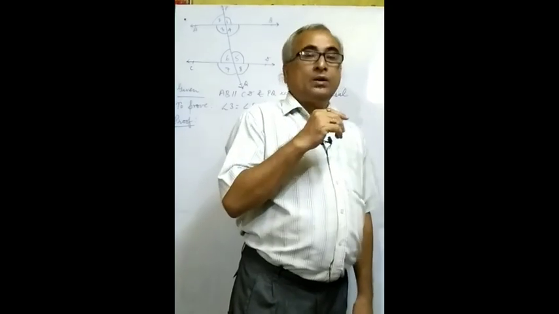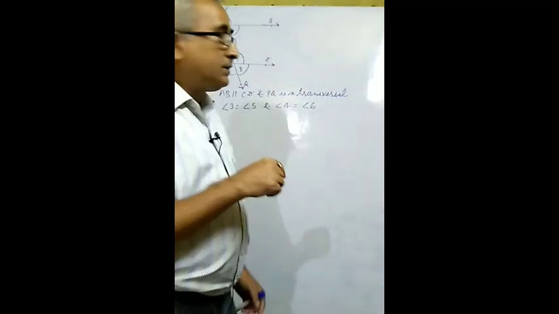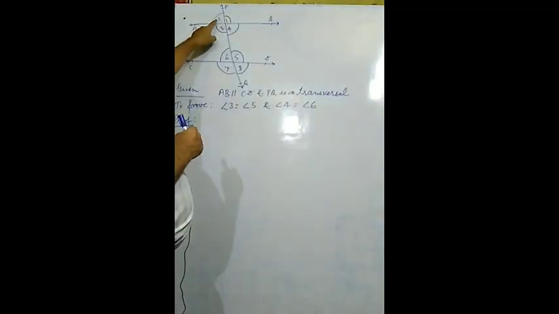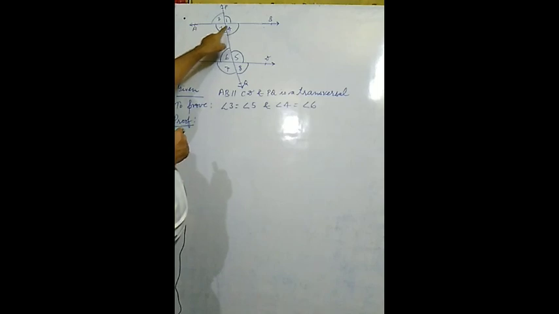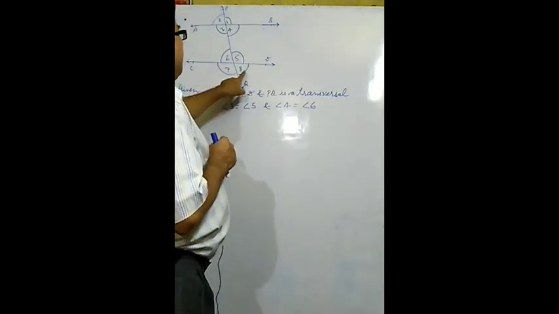You may observe here 4 angles are upside and 4 angles are downside. You may mark here angle number 1, angle number 2, angle number 3, angle number 4, angle number 5, angle number 6, further angle number 7, angle number 8.